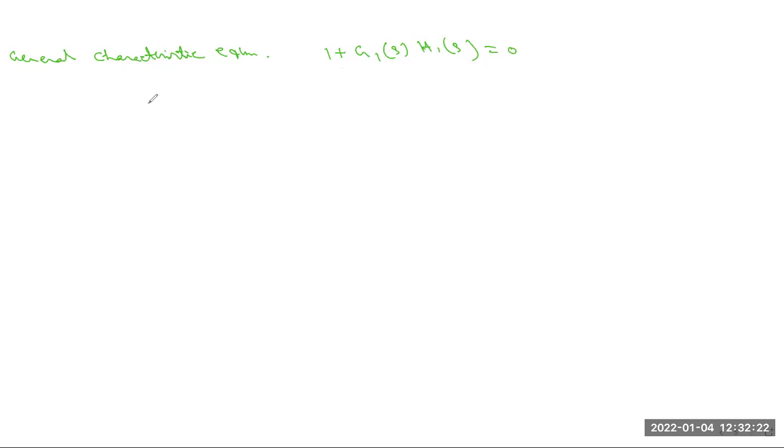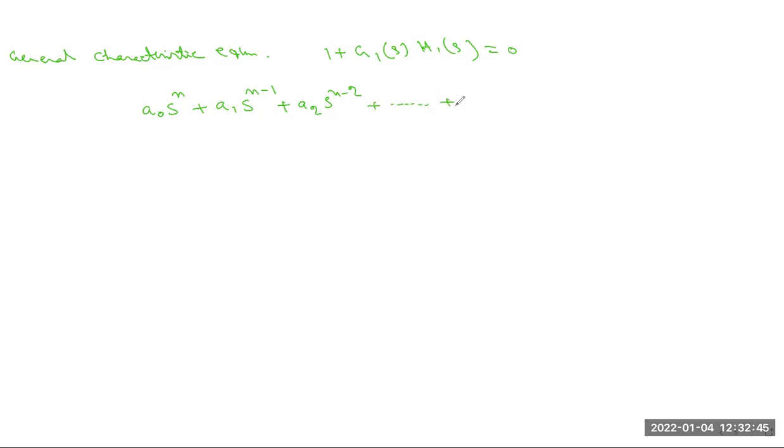So when we consider this general characteristic equation for the stability analysis, we have to consider that it is a0 s to the power n plus a1 s to the power n minus 1, plus the next, a2 s to the power n minus 2, plus and so on.